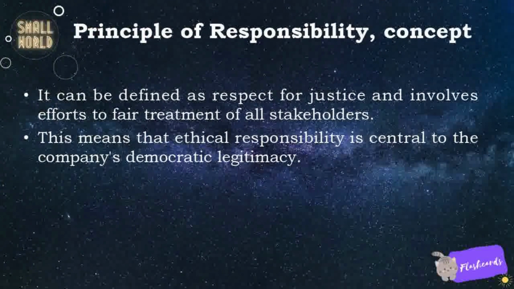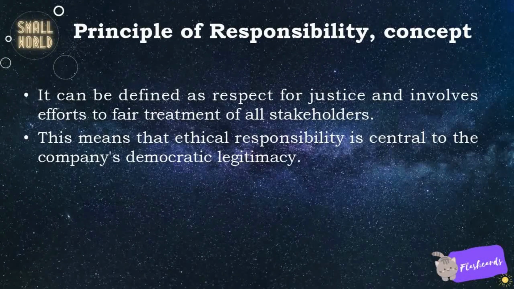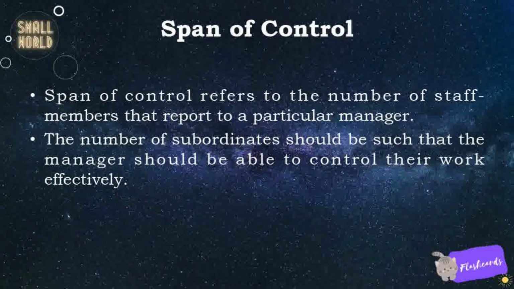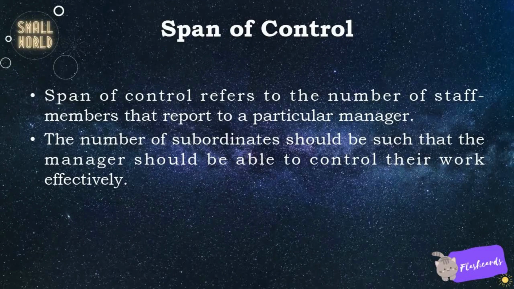Principle of responsibility. It can be defined as respect for justice and involves efforts toward fair treatment of all stakeholders. This means that ethical responsibility is central to the company's democratic legitimacy. Span of control. Span of control refers to the number of staff members that report to a particular manager. The number of subordinates should be such that the manager is able to control their work effectively.